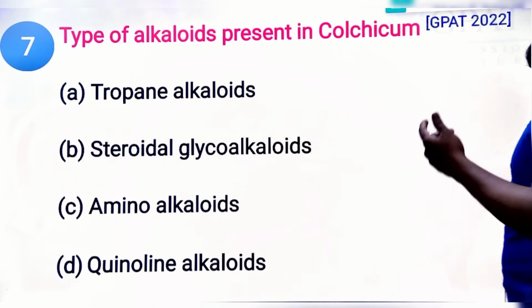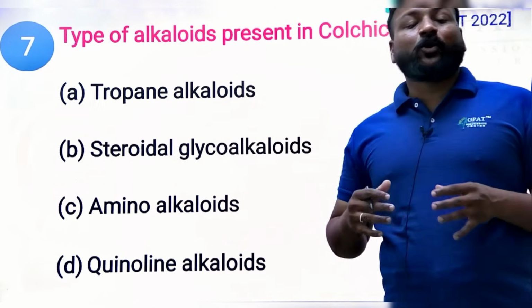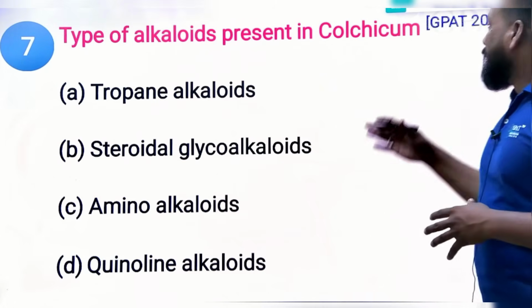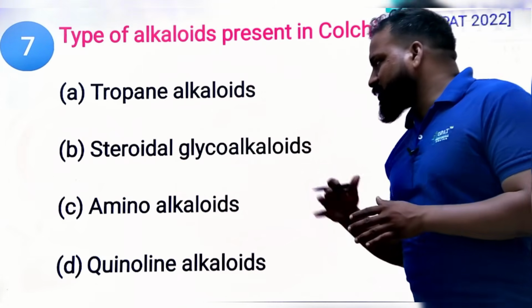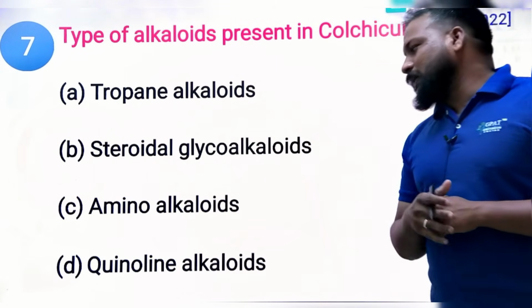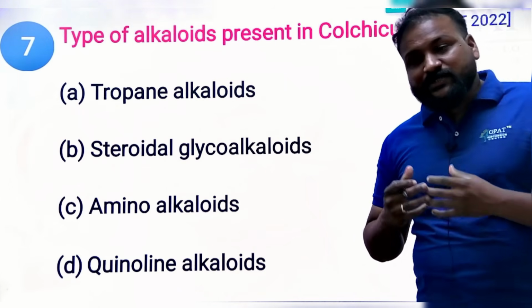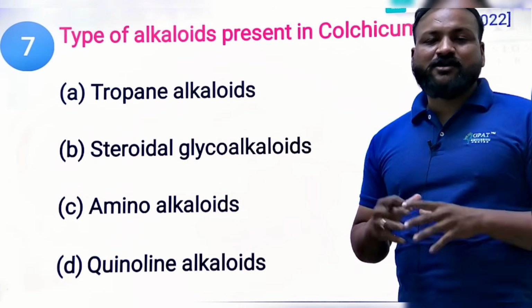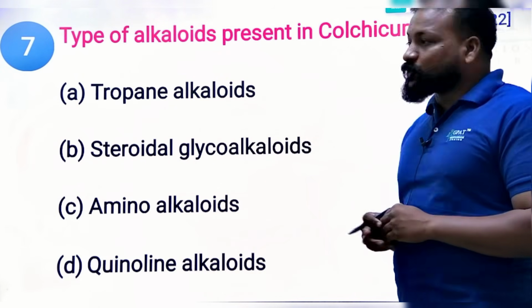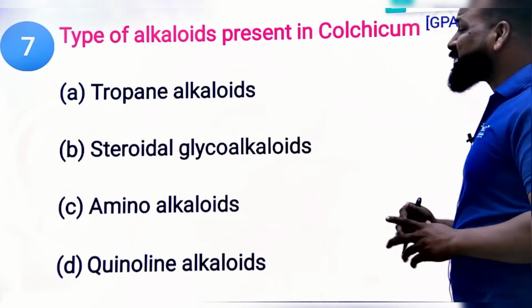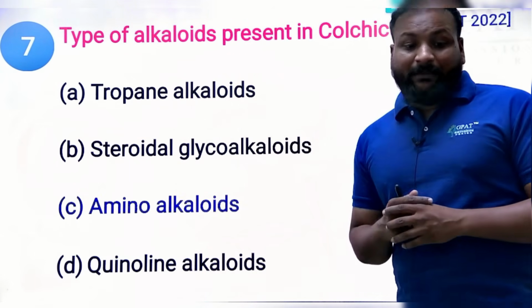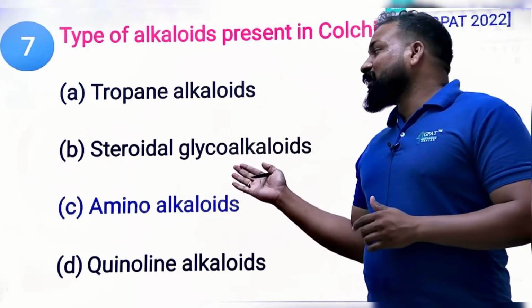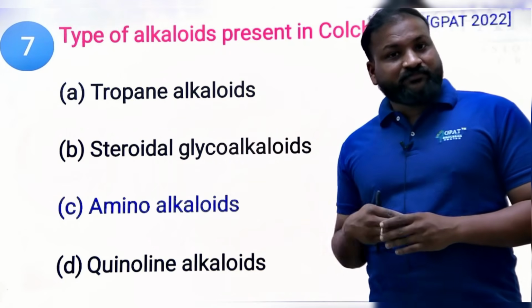Which type of alkaloids are present in colchicum? Colchicum belongs to which type of alkaloid? Question from 2022: tropane alkaloids, steroidal glycoalkaloids, amine alkaloids, and quinoline alkaloids. That's why you need to remember a set of examples from the alkaloid classification. Undoubtedly, it belongs to amine alkaloids. Steroidal glycoalkaloids, we have Solanum, right?